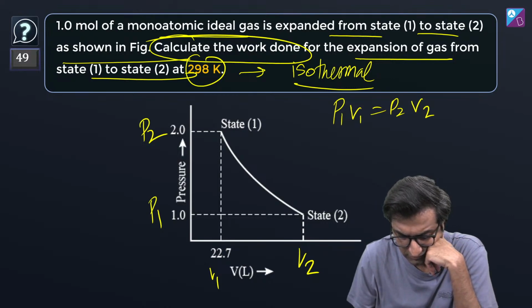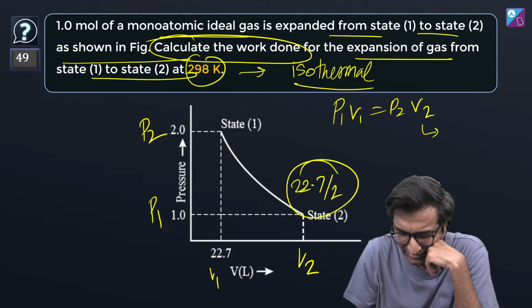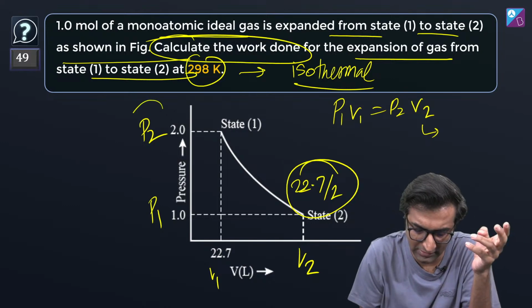So this is going to be basically 22.7 by 2. I mean, do you even need this? I don't think you need this, right? You can also just use another expression of this.